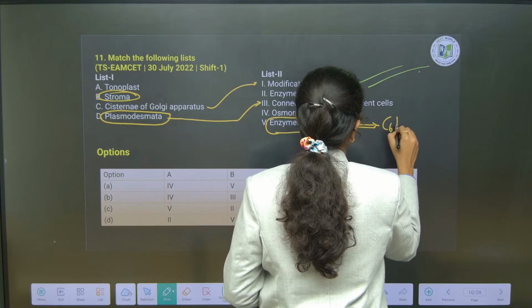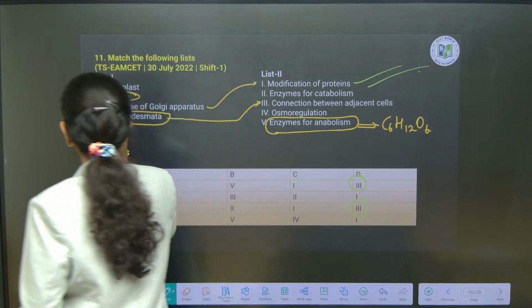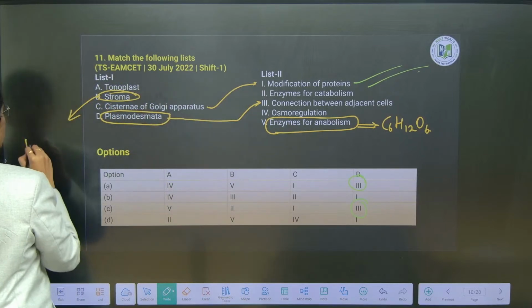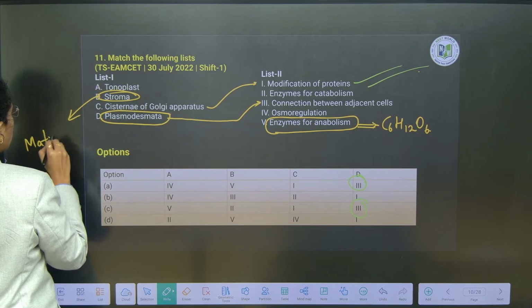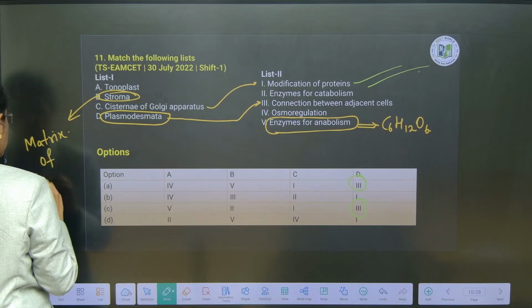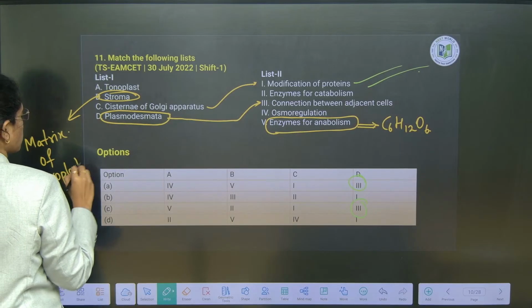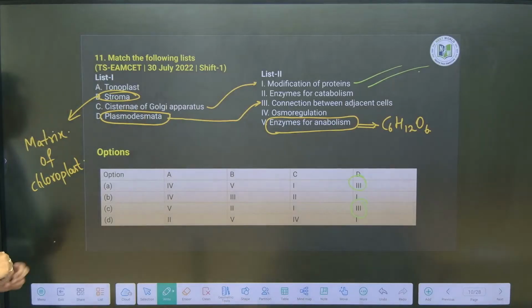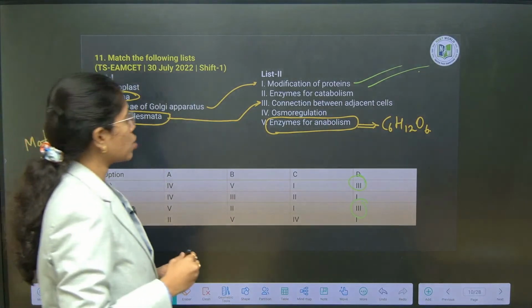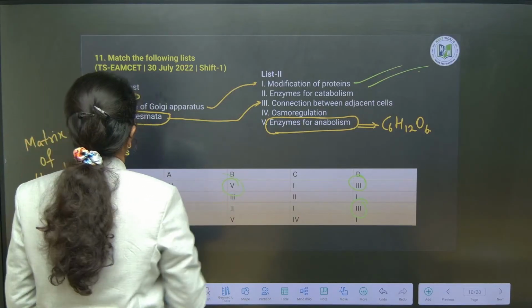Glucose synthesis happens. Stroma, which is known as what? Matrix of chloroplast. Inside chloroplast, glucose formation takes place. So stroma consists of the enzymes which are required for anabolism.